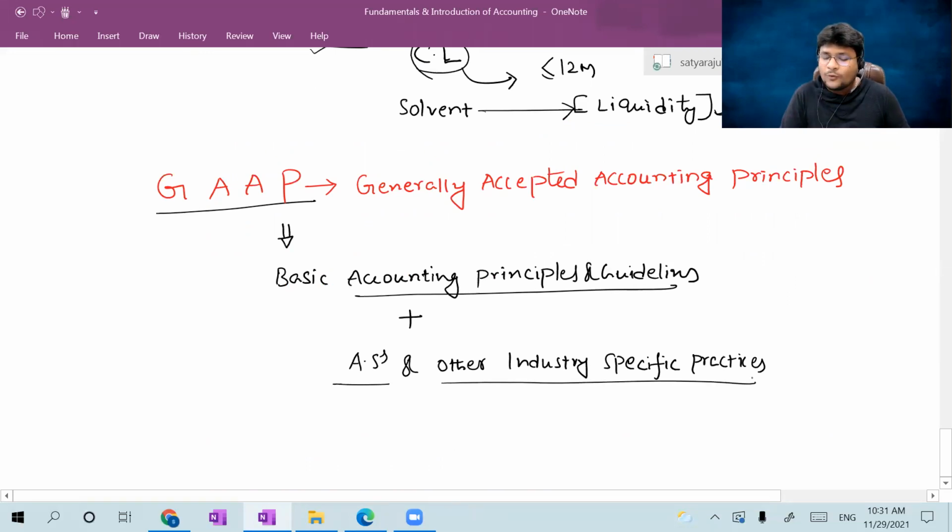Okay. Sir, what is the meaning of accounting principles and guidelines? First, we will see the meaning of accounting principles and guidelines. Then we will see what accounting standards are. Other industry specific practices means that based upon the industry, the practice of accounting might also change. That is nothing but other industry specific practices. So we should mainly concentrate on two terms: accounting principles and guidelines, and accounting standards. Concentrate, guys, all of you.